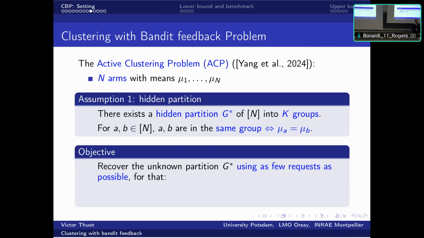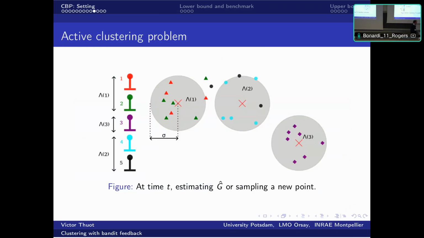And as usual in bandit theory, the second objective is to minimize the number of observations that we will need, as it is costly to get data. For that, we sample arms until some time t, and at the end, we have to output an estimation of the hidden partition. So this is the picture. Imagine that the first two arms are in the same group.